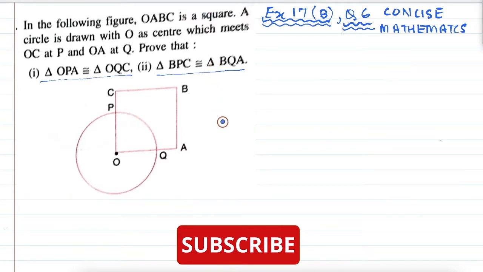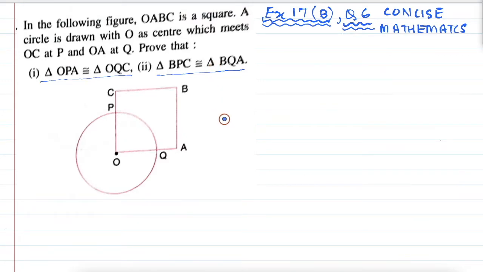Now proof questions are very overwhelming for many students. Proof questions are where maximum doubts occur. So let us understand what exactly is in this question. So we have OABC. This is a square, which means this side will be equal to this side, will be equal to this side, will be equal to this side, correct? Now a circle is drawn with O as the center, which means our OP and OQ become the radii, okay?